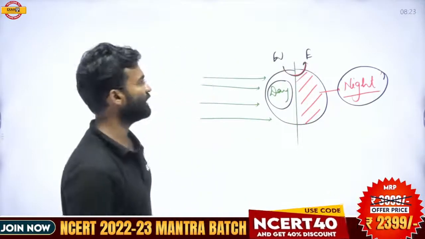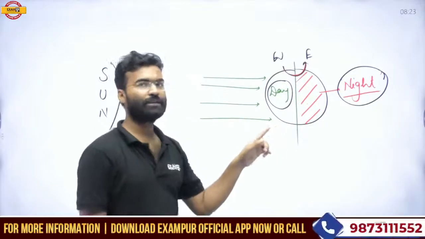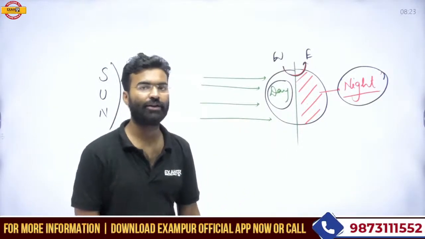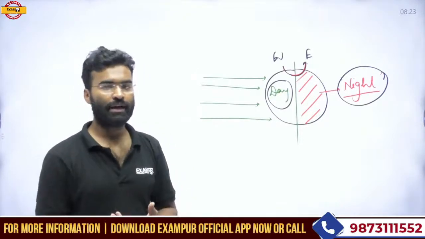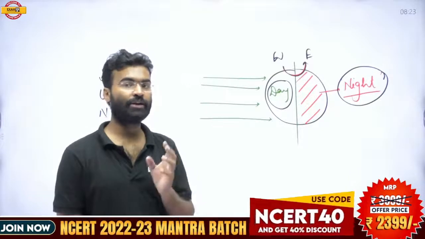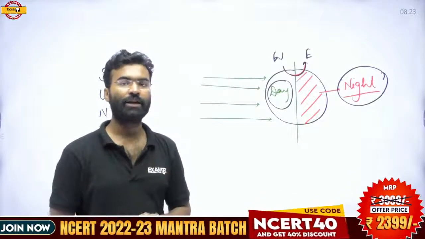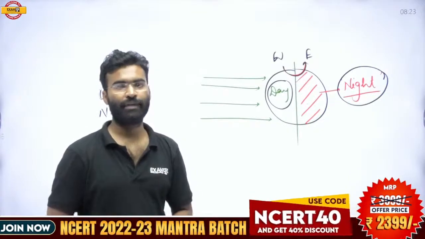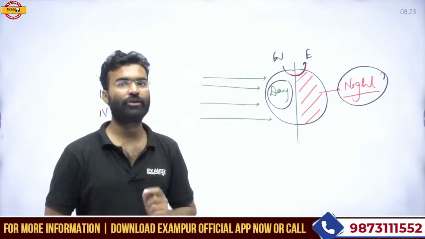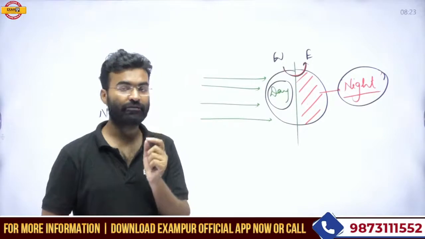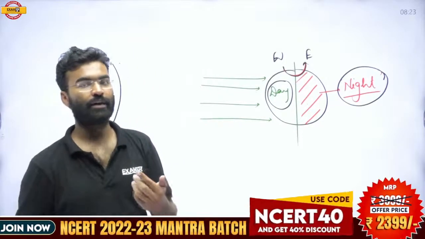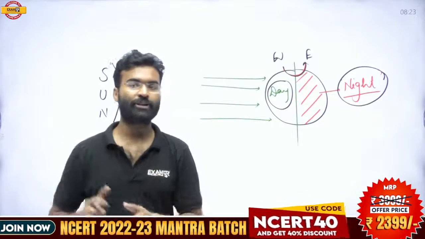If the earth is rotating from west to east, that means the eastern segment of any particular place, any country, state or continent, will face the sun rays first. That is why the sun rays first fall on the eastern segment of any landmass, and that is why sunrise always happens in the eastern section.